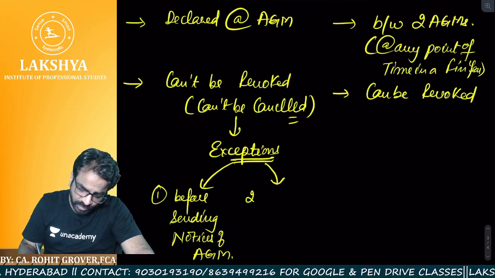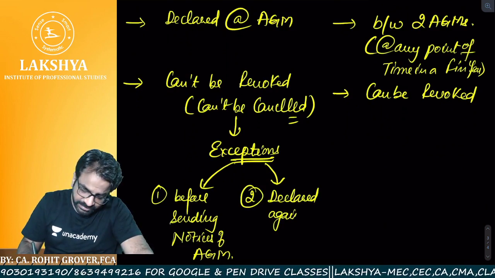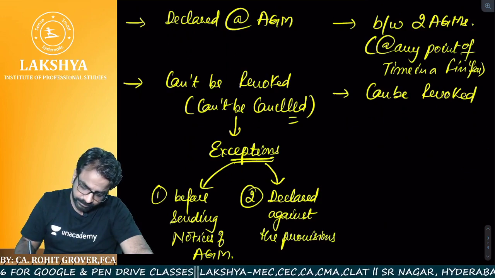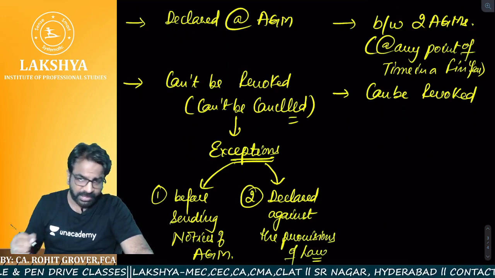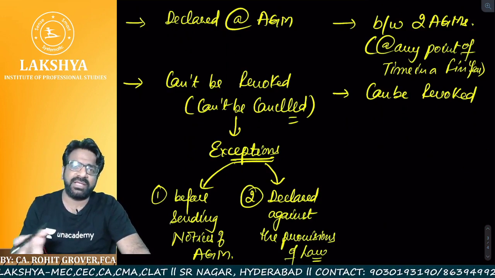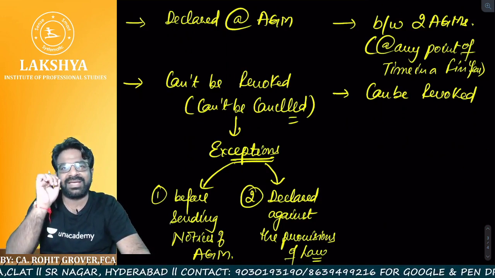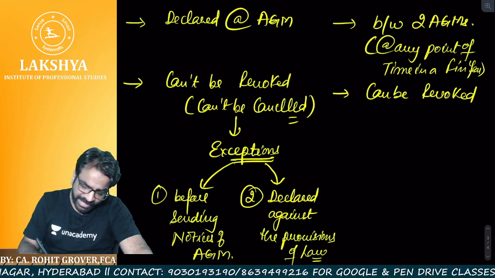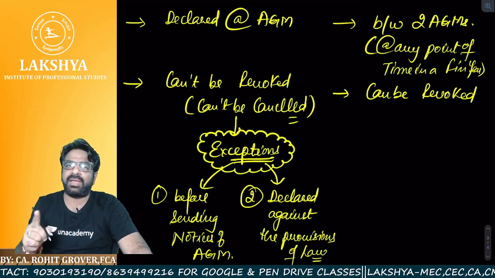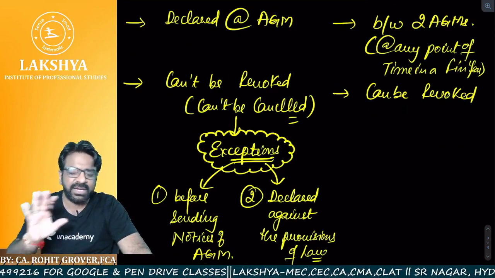Case number two, when the dividend is declared against the provisions of the law. It means you have gone against the Act, you have gone against the law and you declared the dividend. In such a situation also, the dividend declared will stand cancelled. Are you getting the point? So there are two exceptions under which the final dividend can be revoked. Otherwise, once the final dividend is declared in the AGM, it cannot be revoked.